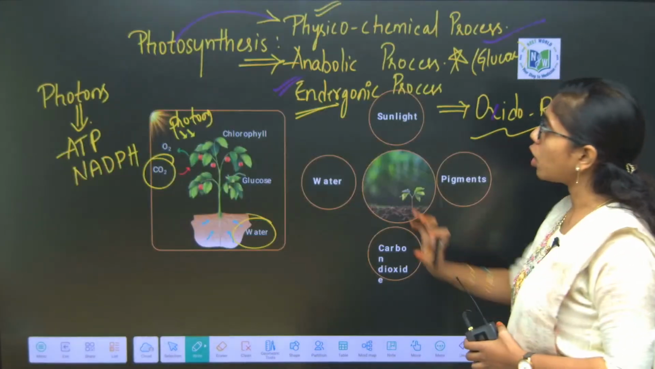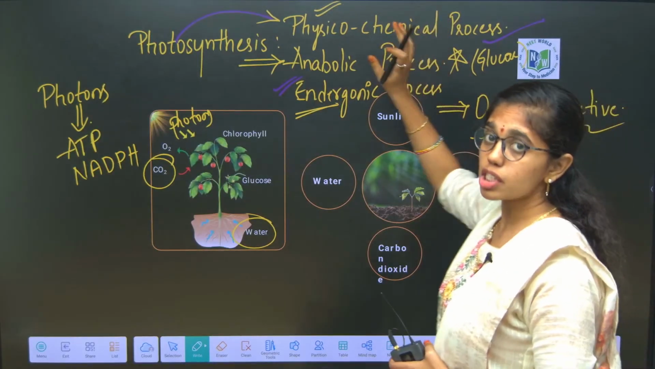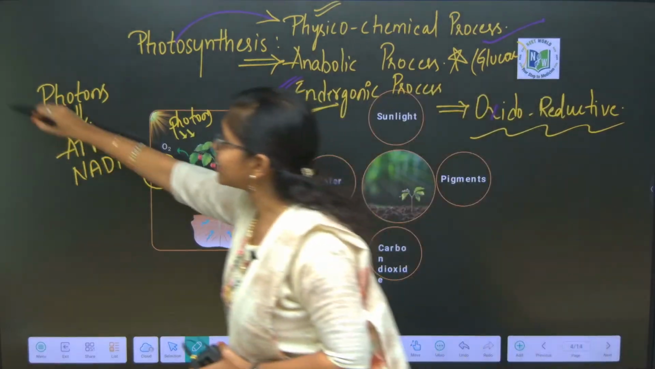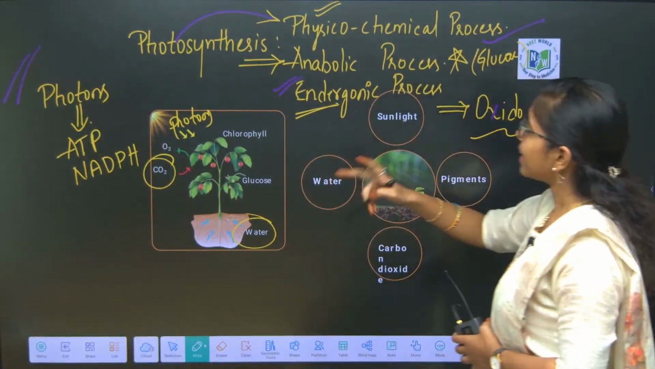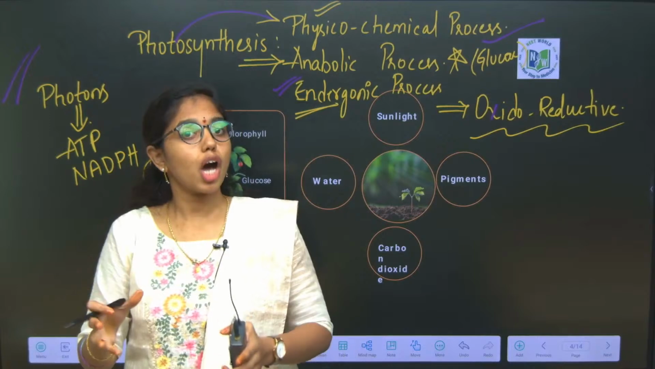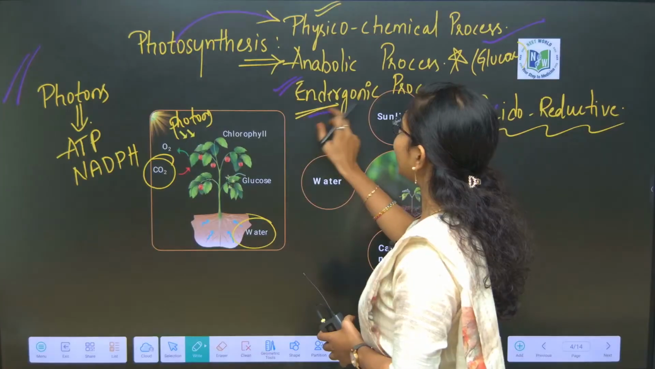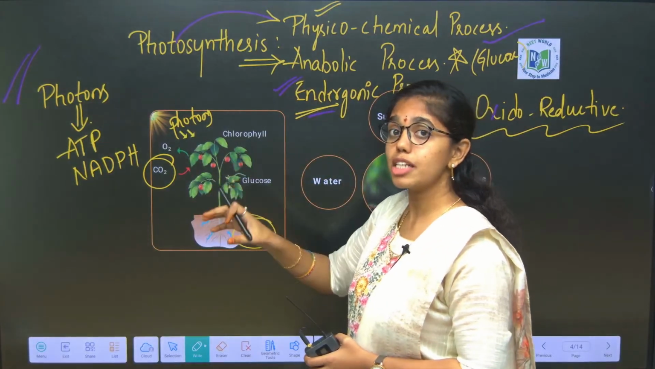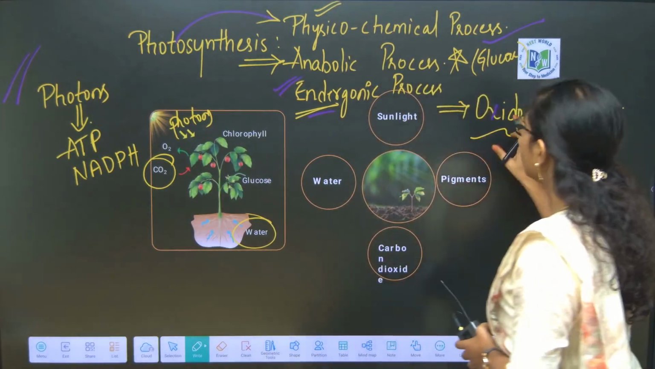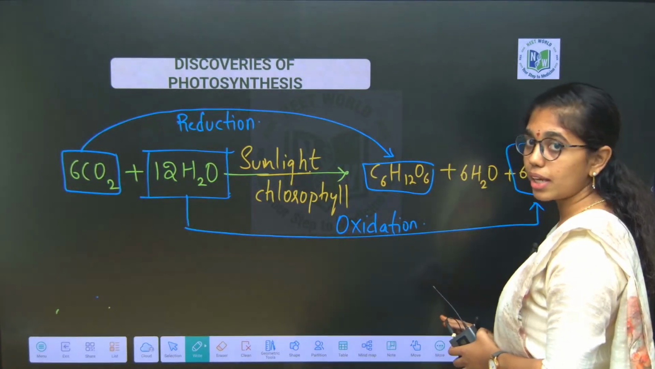Let us quickly recall the terms of photosynthesis synonyms. It is also called a physico-chemical process, because the physical form of energy, photons, is converted to the chemical form of energy, that is ATP and NADPH. Second, it is an anabolic process because it involves the synthesis of a complex organic molecule, that is glucose, from simple inorganic molecules. Third, it is an endergonic process because in this process heat energy or light energy is utilized, and this is an oxidoreductive process because both oxidation and reduction are involved in this reaction.